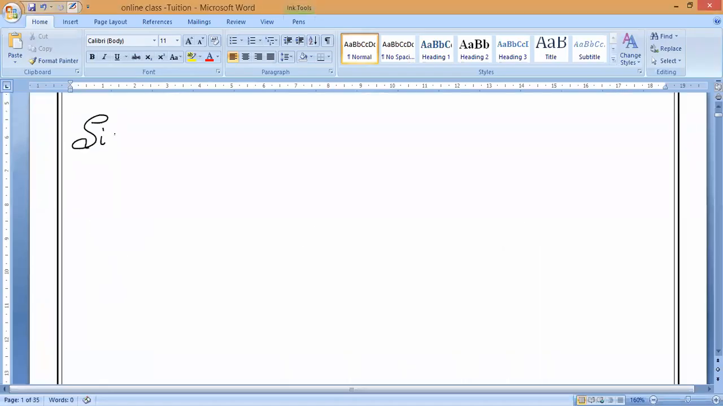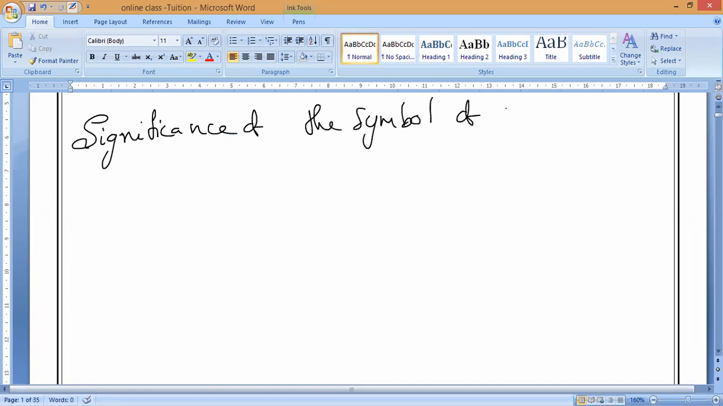What we are going to study now? Significance of the symbol of an element. One example also we'll study. Symbol of element. So why we should know the symbol? What is the significance? What is the importance of that symbol?